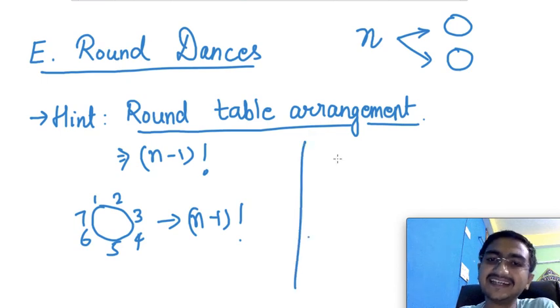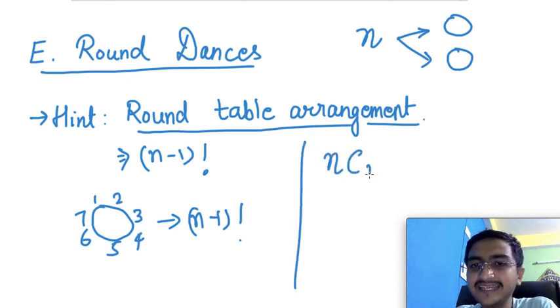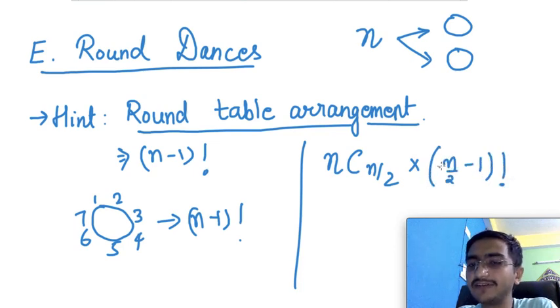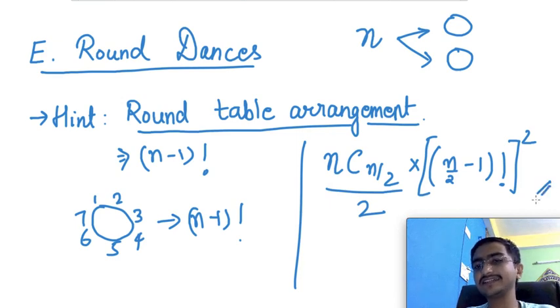So let me make the mathematical equation for you. In n choose n/2 ways, you can select n/2 people from the n people first, and then you can do (n/2 minus 1) factorial for arranging the first group, and similarly (n/2 minus 1) factorial again for the second group. Let me write it as a square, and these are the number of ways you will be dividing the people into two groups. So this is nothing but your answer.